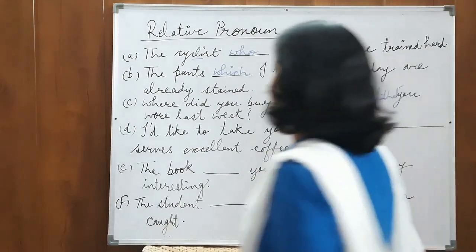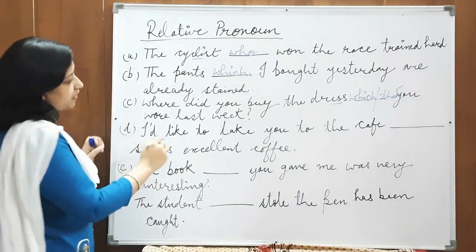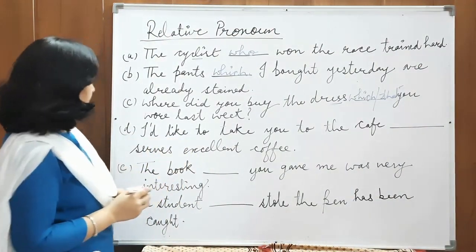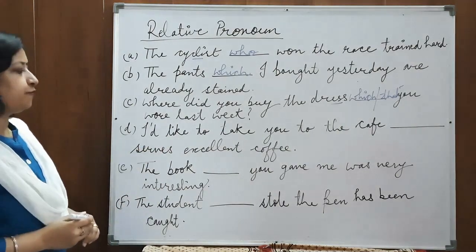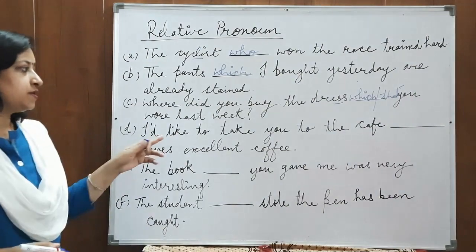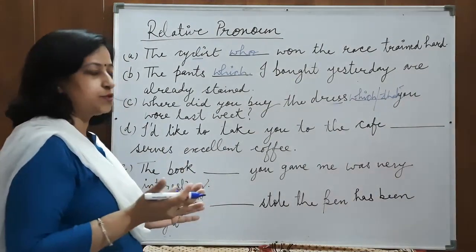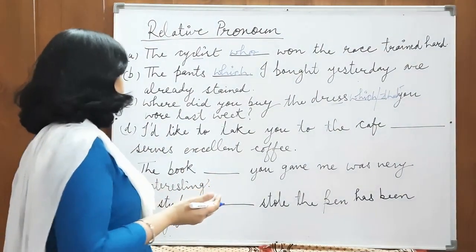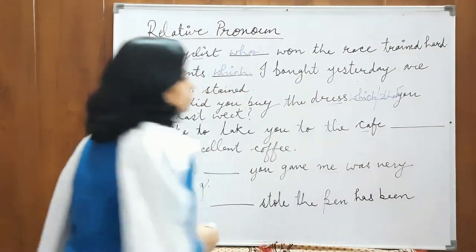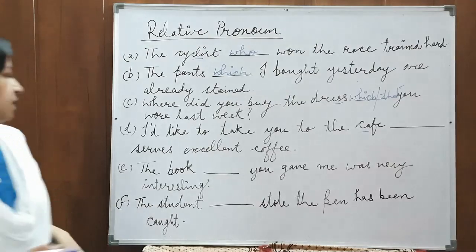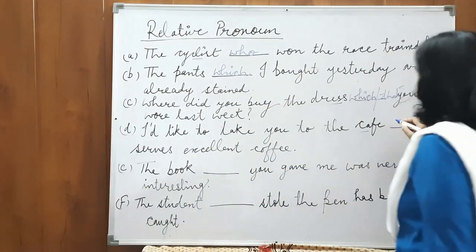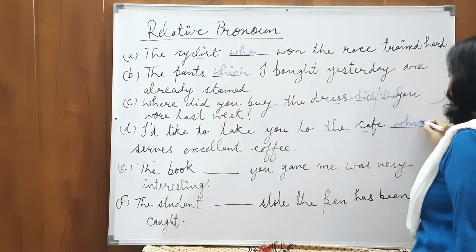I'd like to take you to the cafe dash serves excellent coffee. So, what is the noun that we are trying to relate to the rest of the words in the sentence? Is cafe. So, for cafe, I'd like to take you to the cafe which serves excellent coffee.